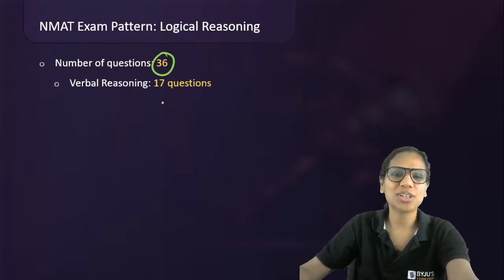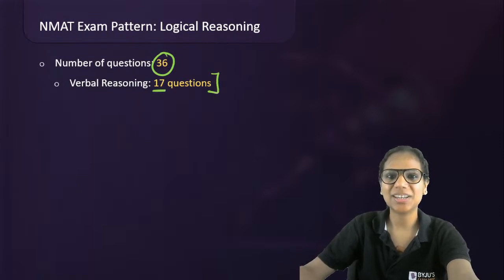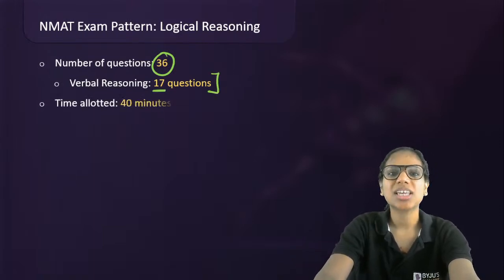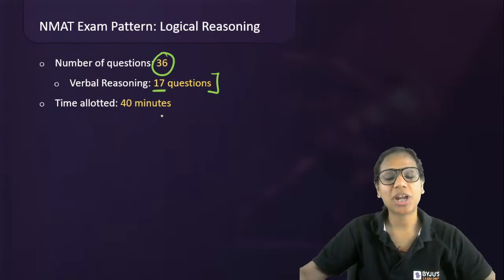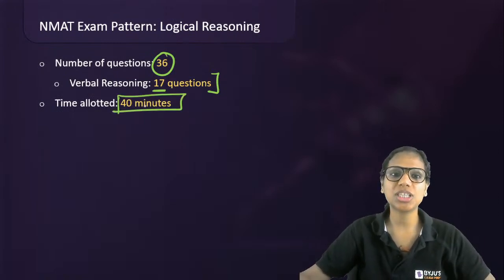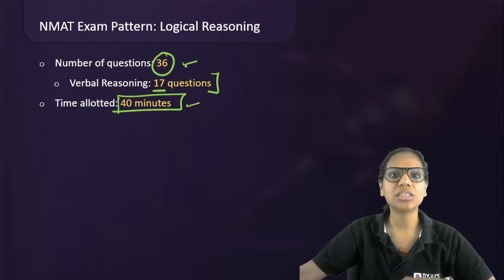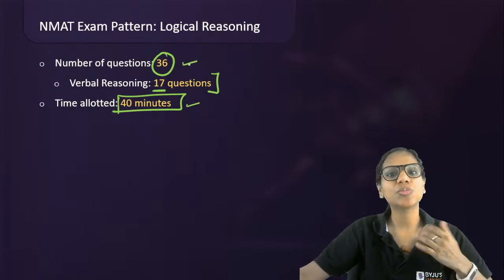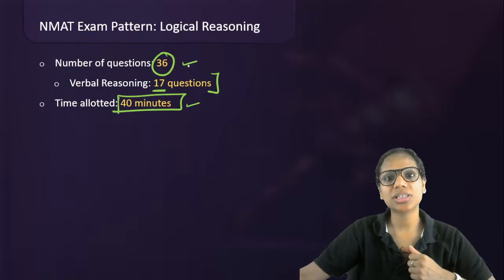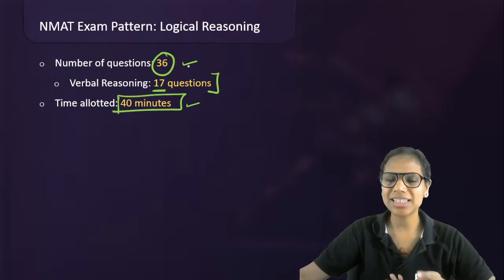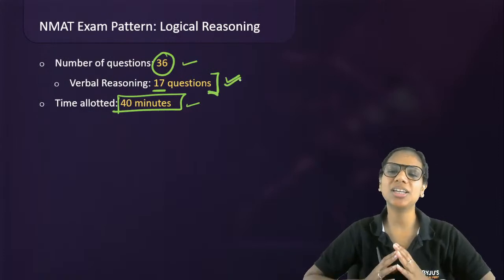17 questions. So approximately half of the questions come from verbal reasoning only, right? So now that we know this, we know that it is important to practice these questions, particularly because there is a time constraint of 40 minutes. In these 40 minutes, you have to solve these 36 questions, right? And some of the analytical reasoning questions might take some more time. Yes. So we need to be speedy in solving these 17 questions.